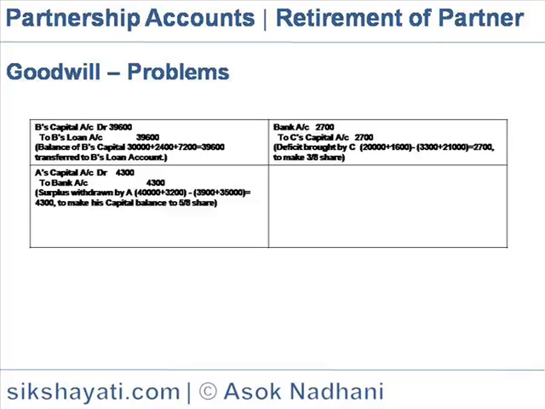So the debit balance is 24,300. From it the balance should be reduced: 20,000 is the capital account, and 1,600 is the credit to him for the profit and loss account. So the balance of 2,700 deficit would be brought by him. So the entry would be bank account 2,700 to C's capital account 2,700.